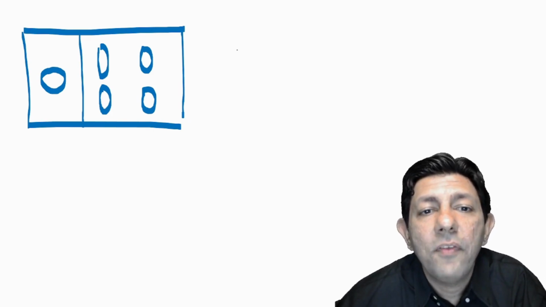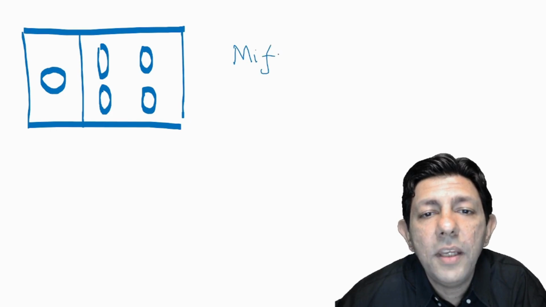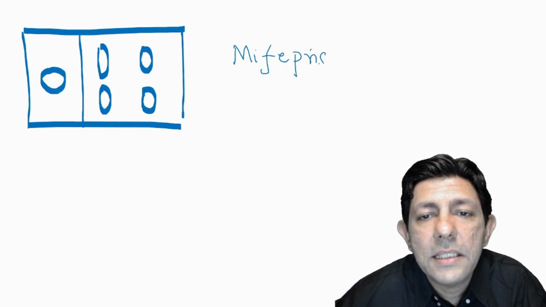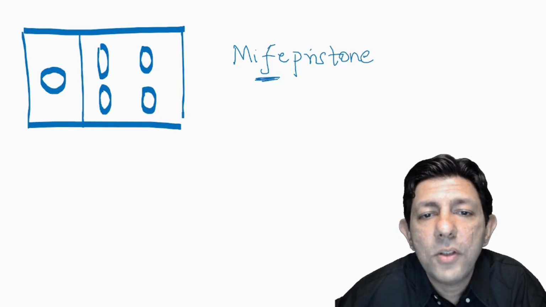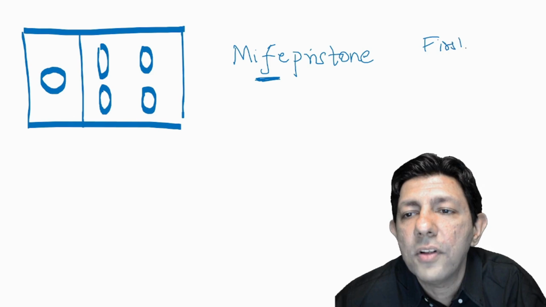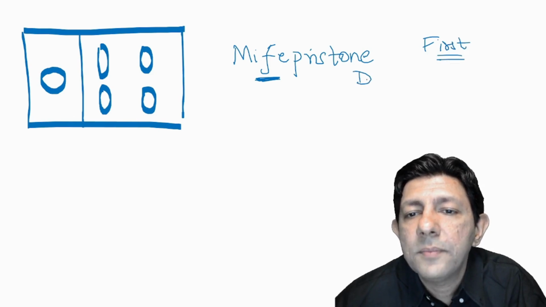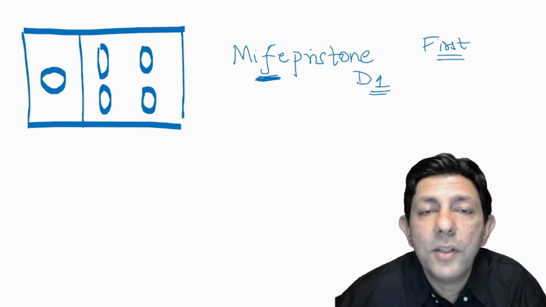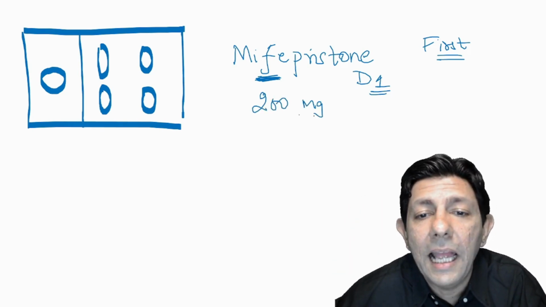I am here. First we give mifepristone. How to remember, sir? First, mifepristone has F. F for mifepristone, F for first. So on day one, mifepristone, the one which has F, 200 milligram.